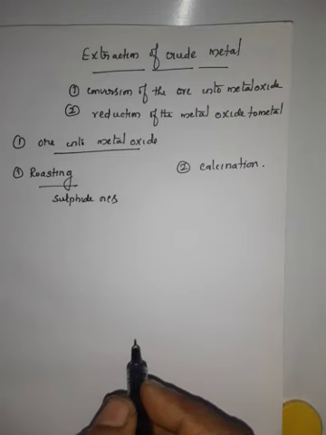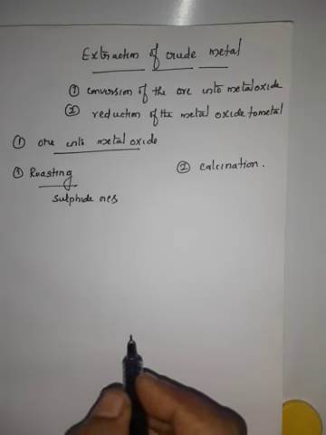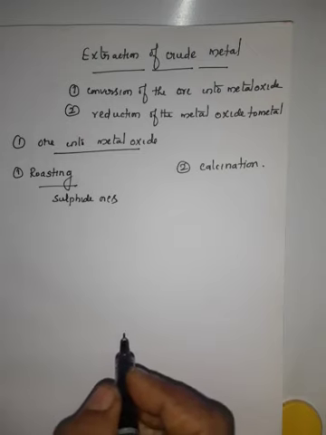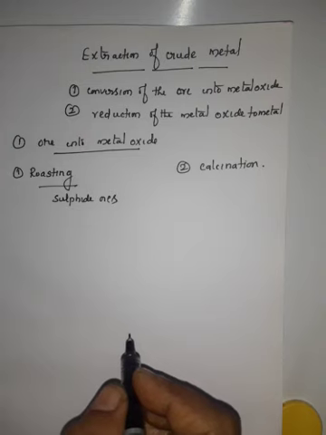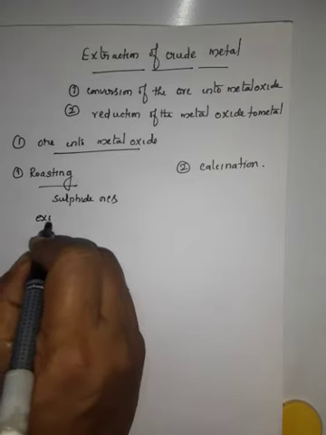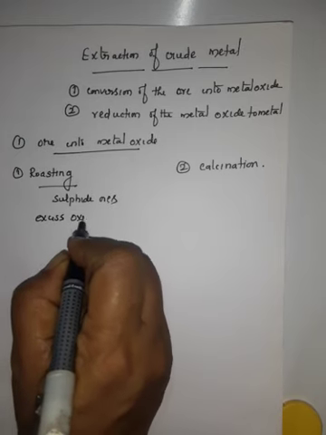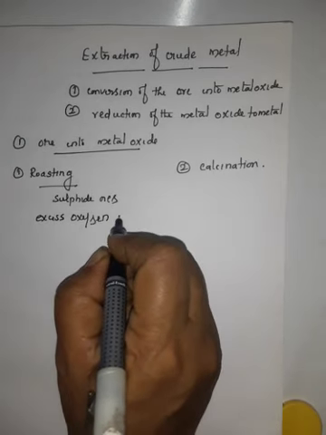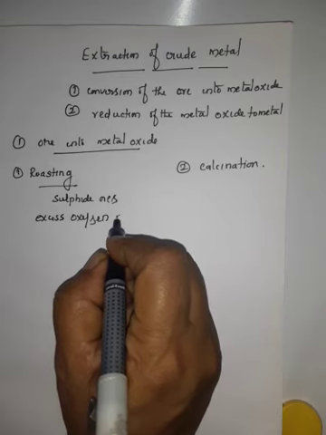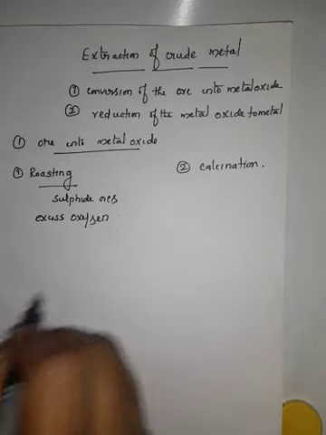One is galena, the other one is zinc blende. Already you have learnt in the froth flotation process. So the roasting process is mainly meant for sulfide ores. Here the sulfide ores are converted into oxides by heating the ore with excess oxygen, below the melting point of the metal.